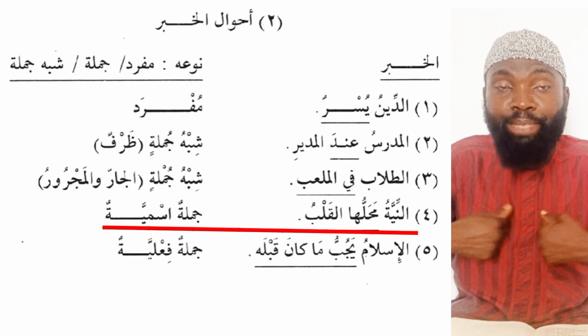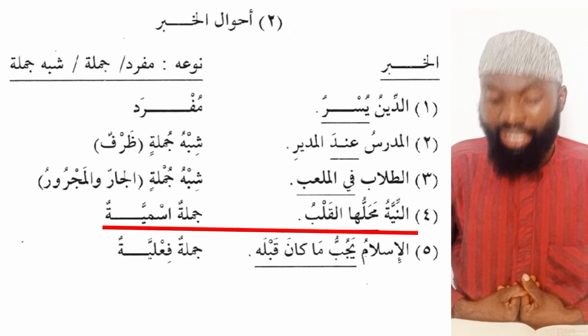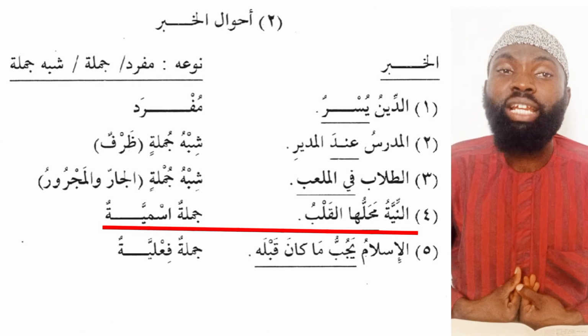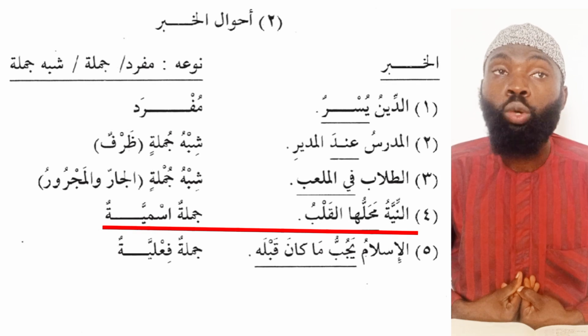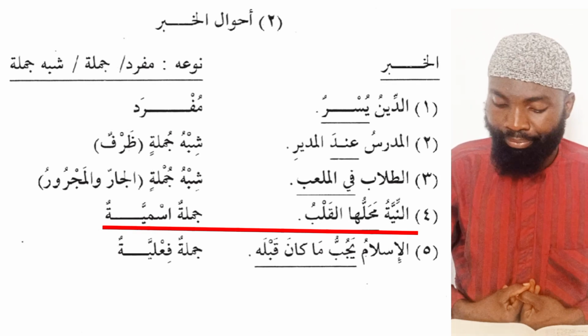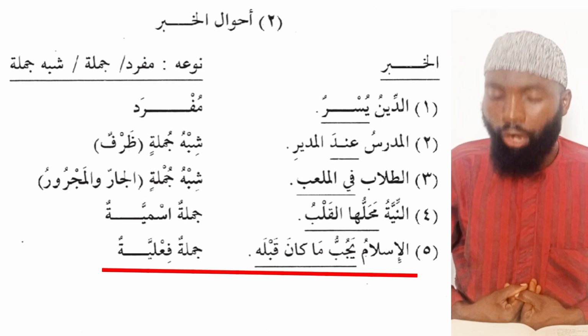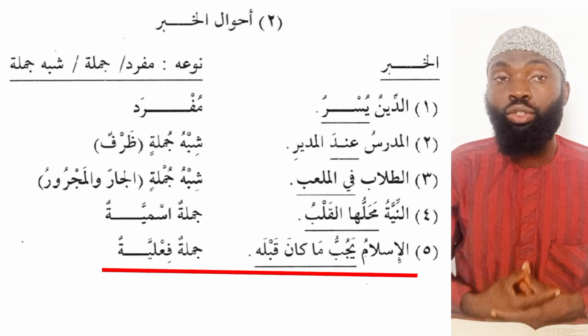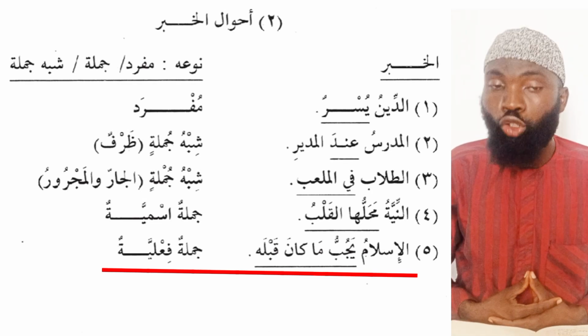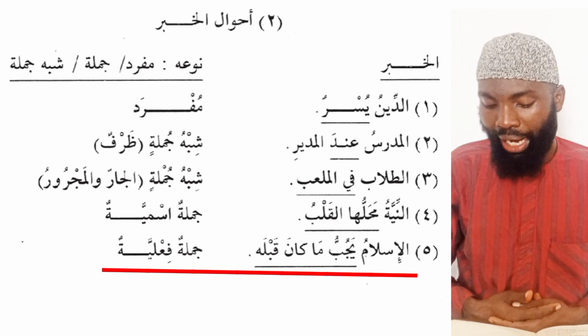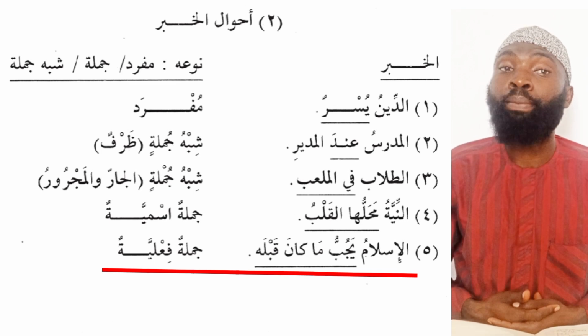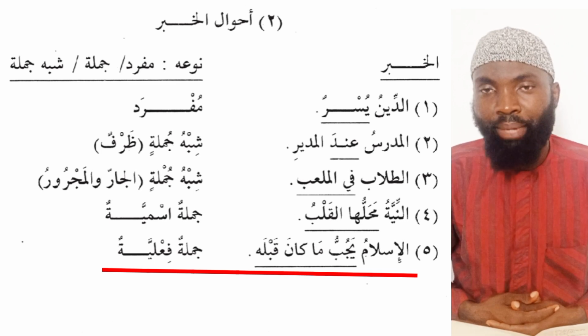So this is jumlatun ismiyatun, a nominal sentence. Jumla mahalluha al-qalbu, jumlatun ismiyah. Lastly, we have al-Islamu yajubbu ma kana qabla. Islam erases that which was before it. So jumlatun fa'iliyya yajubbu ma kana qablahu. This is a verbal sentence, and this is a predicate.